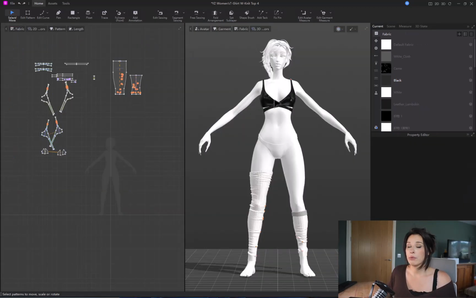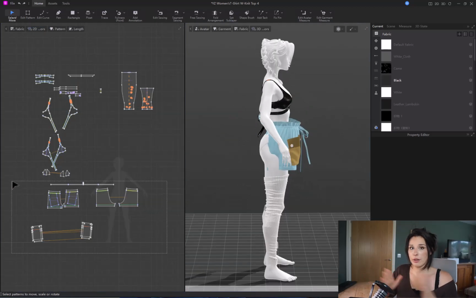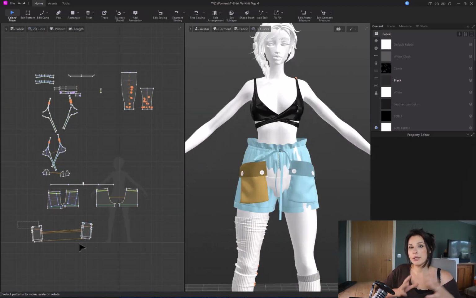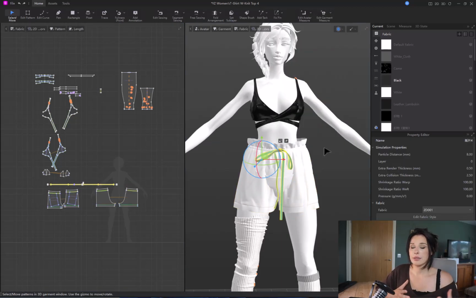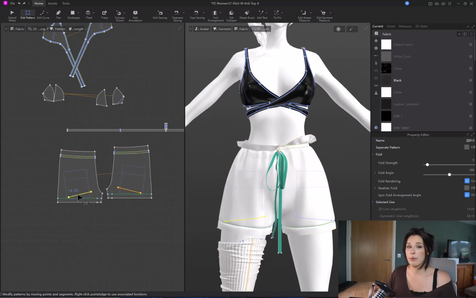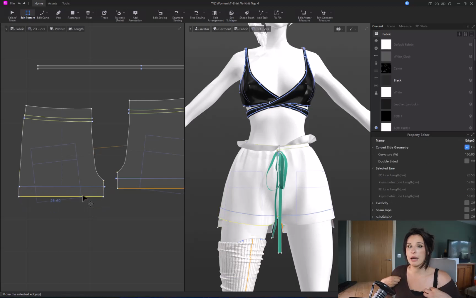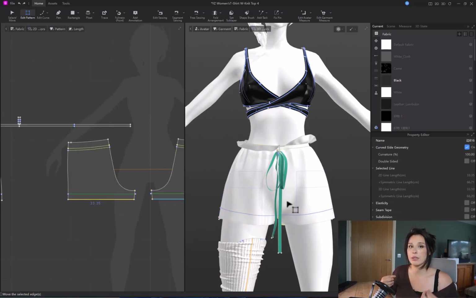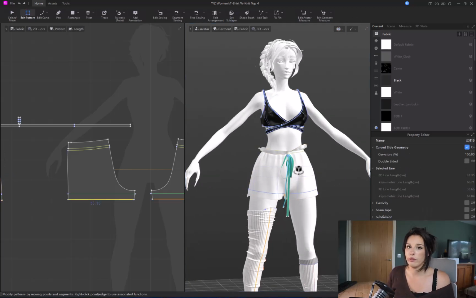Now with Style 3D, you work in the 2D and 3D panel, so you have a split screen and you can design your patterns on the left hand side of the UI here and you can stitch them together. You can also work in real time on the 3D screen as well. You can simulate your patterns, which will stitch your clothing together and allow you to move the clothing around and simulate wrinkles and elasticity and all those fun things.